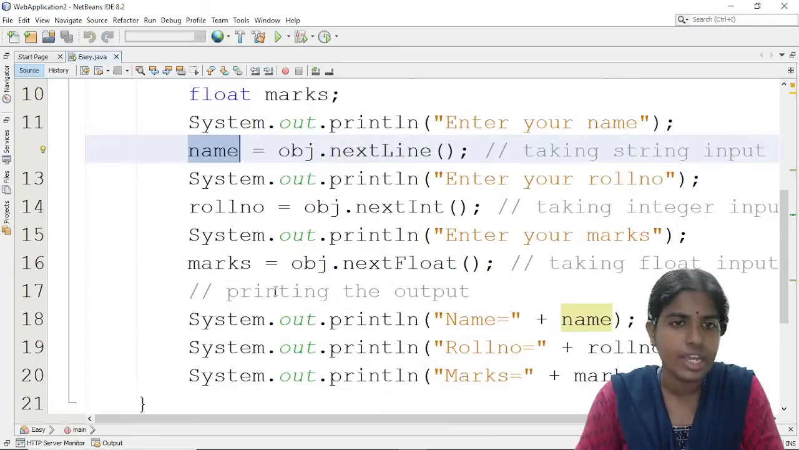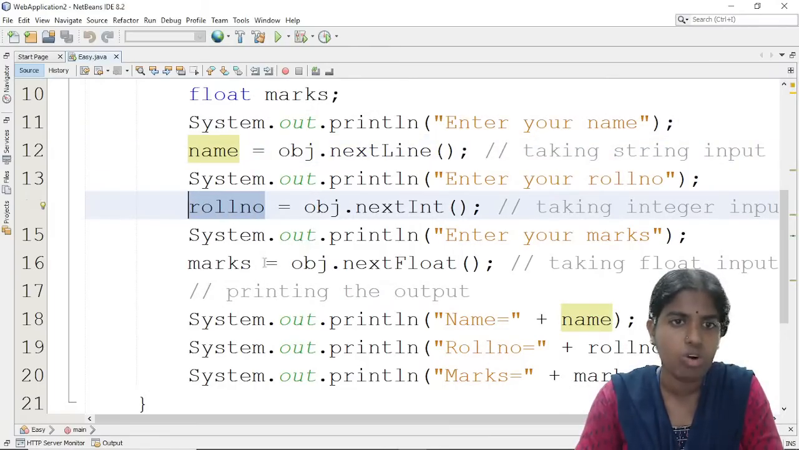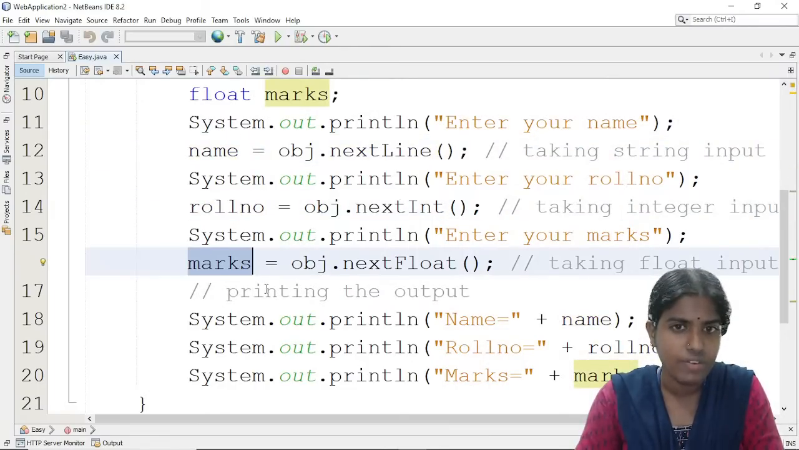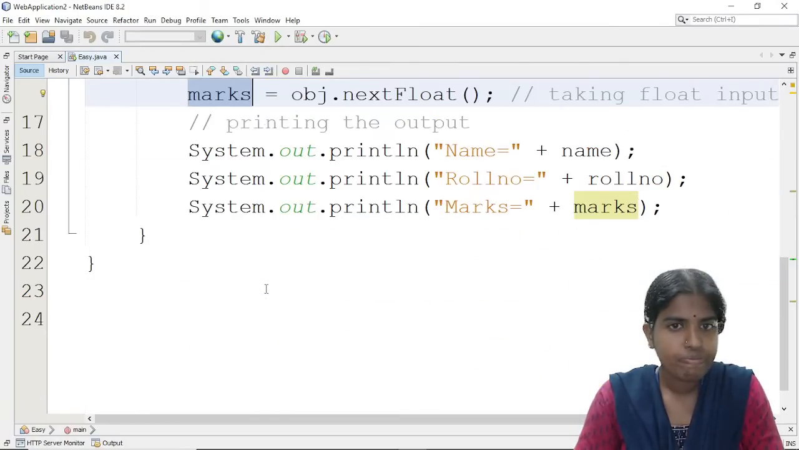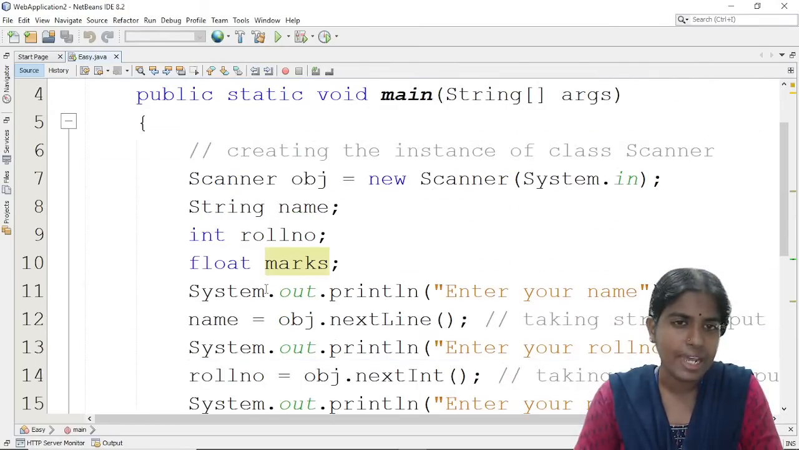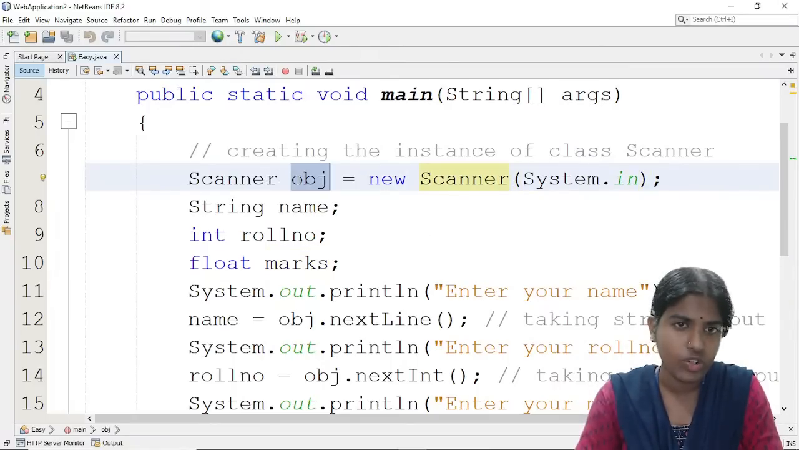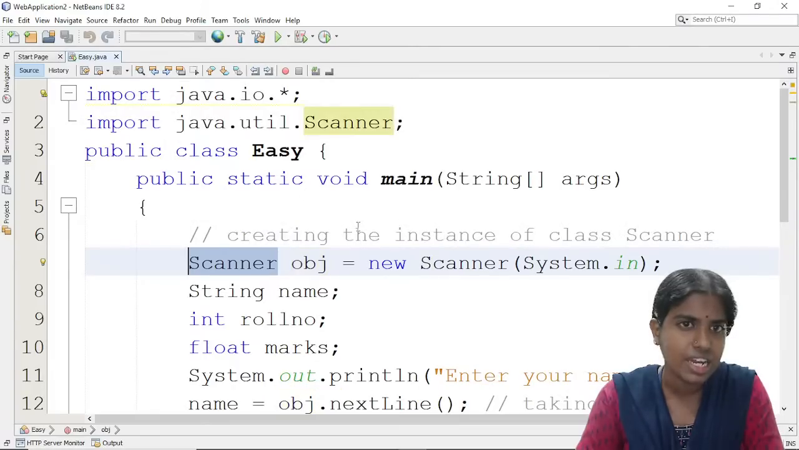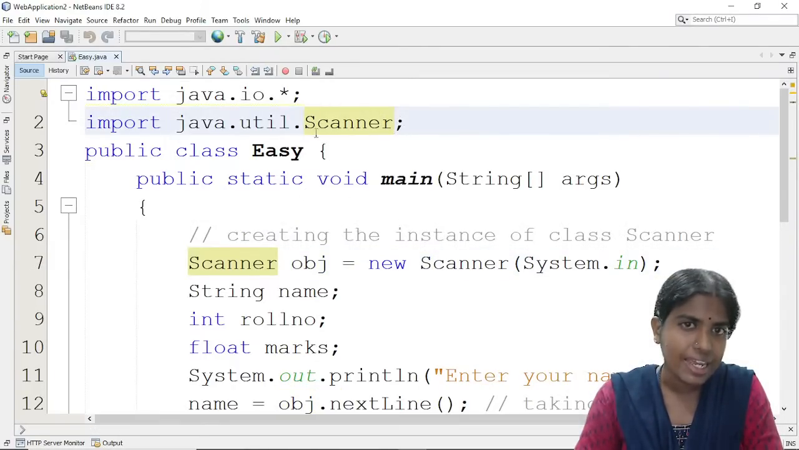So I'm going to get the name. It is stored in the variable called name, then in the variable called roll number, and then in the variable called marks. Clear with this? So this is one simple example. Whenever I want to get the user input at runtime, I create an instance of this Scanner class. Java contains some inbuilt packages and libraries for performing different types of operations.